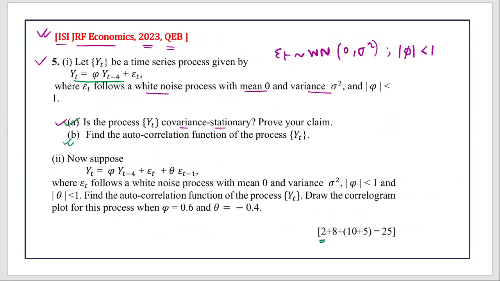Now let us look at the next part, which is the main question here, that is to find the autocorrelation function of the process y, right? So you have to find out the autocorrelation function. So let us try to do that. This is part B. The autocorrelation function is simply ACF. So how do we proceed?